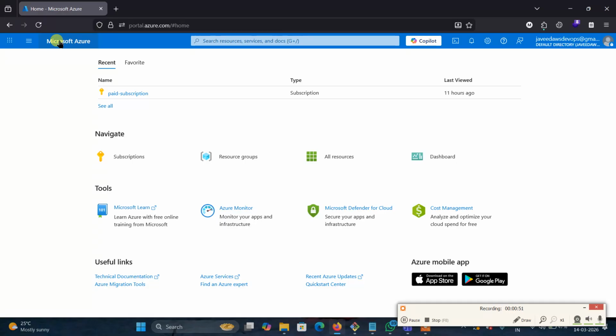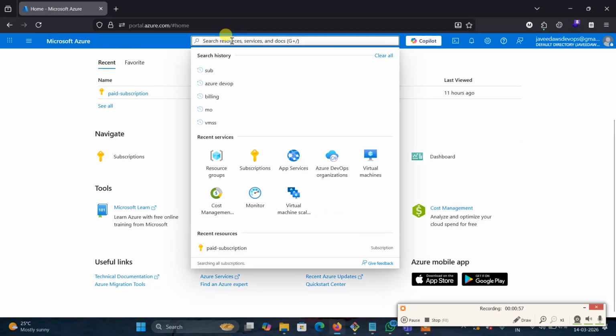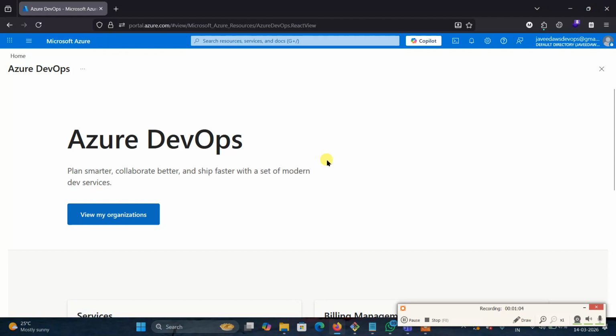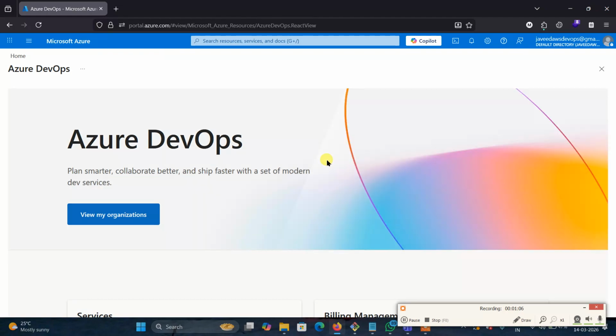You go to the Microsoft Azure home, then go to the Azure DevOps organization. When you click on this Azure DevOps organization, it will redirect to the DevOps portal.